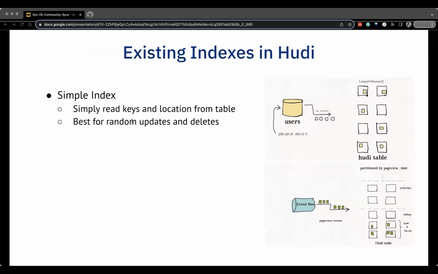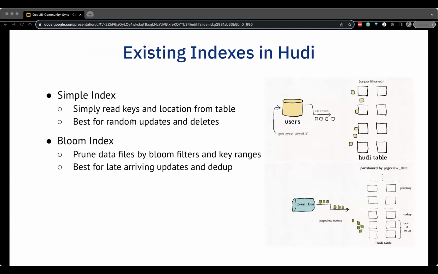And the second use case, the input events are mostly ordered by the timestamp. Most events fall into the last few hours and only a small portion of files are updated in the whole table. In such case, Bloom index is the best because it uses the Bloom filter co-located with the data files to prune files instead of reading all the keys. This significantly reduces the I/O if only a small portion of files need to be updated.